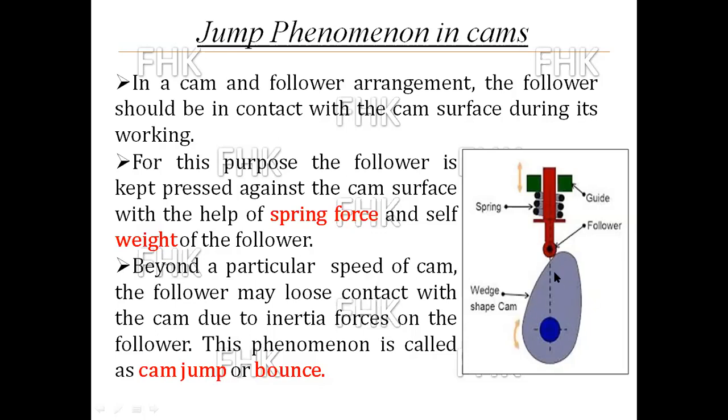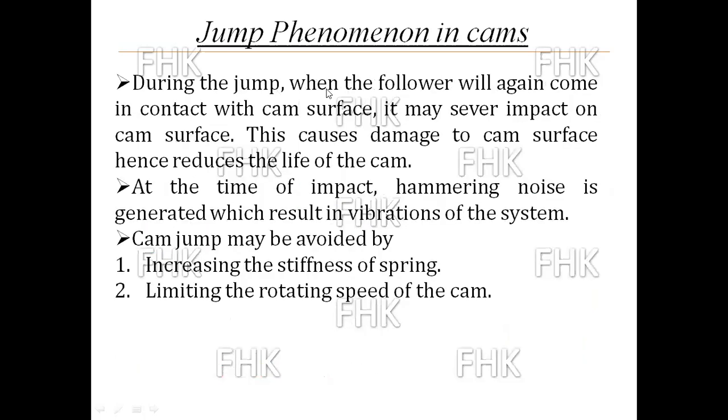That speed is called the limiting speed or jump speed, and that phenomenon is called cam jump or bounce. During the jump, when the follower again comes in contact with the cam surface, it may cause a severe impact on the cam surface. This causes damage to the cam surface, hence reduces the life of the cam.